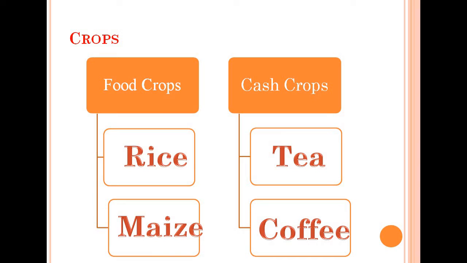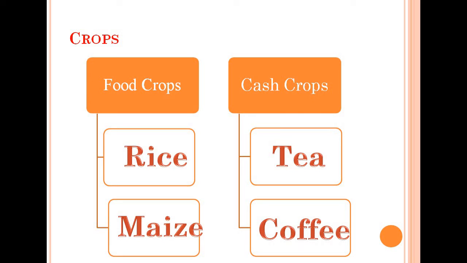Now crops. Crops also go through division. Based on the requirements of the crops, crops have been divided into two parts, that is food crops and cash crops. As I am showing you the mind map of the crops, there are two types. For example, food crops.